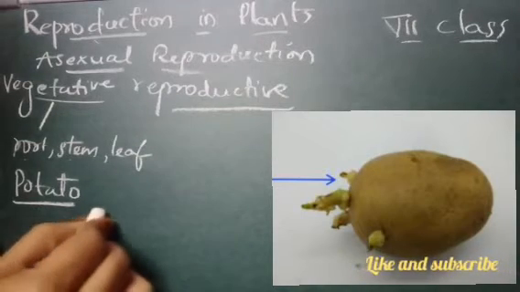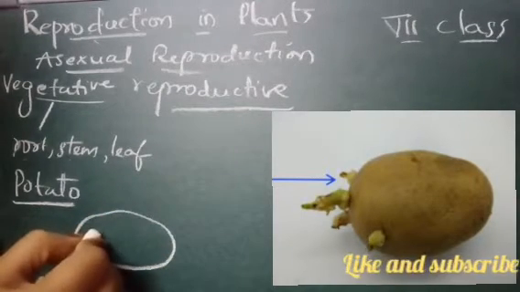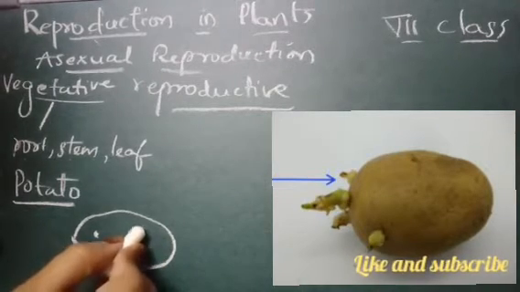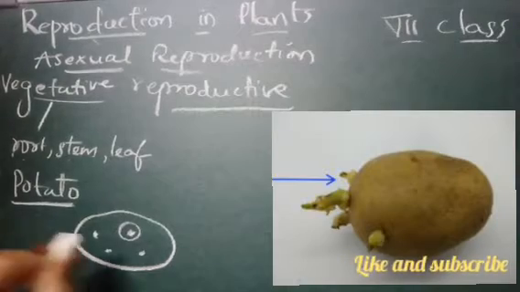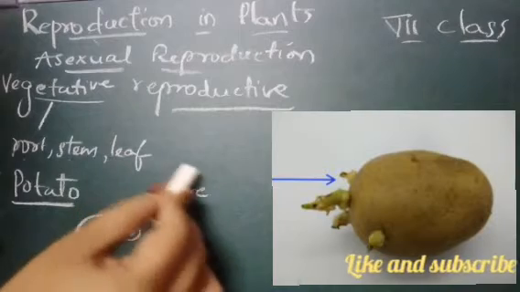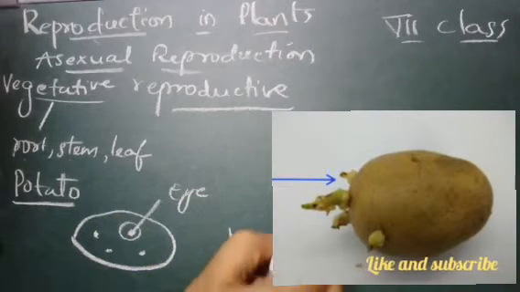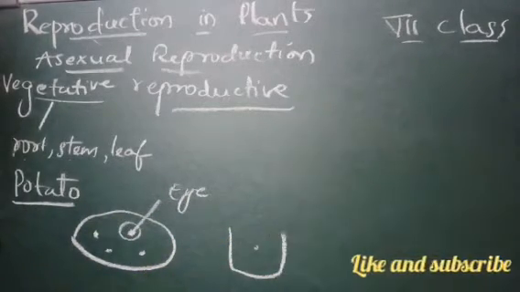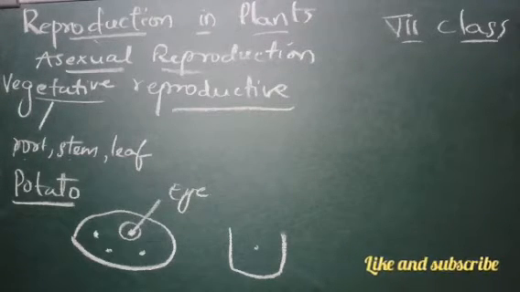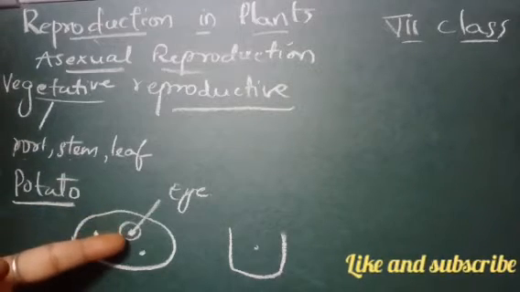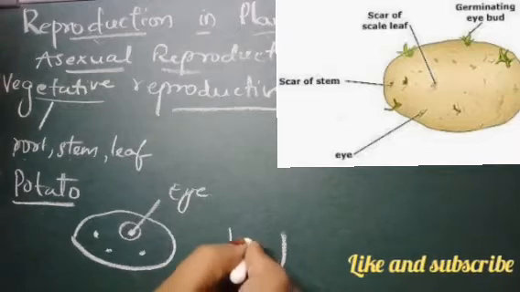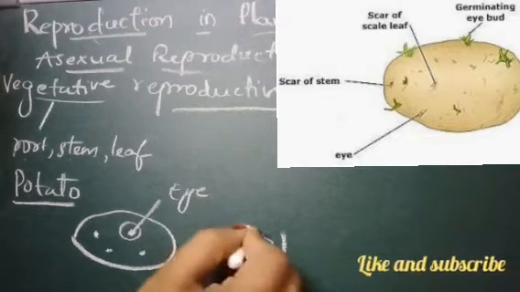For example, if you take a potato, you see small depressions on it, like this. These are called eyes. You take out this eye and place it in water. You cut the potato into pieces so that there is an eye in one part of the potato and in another there is no eye. Both of these we will place in water.